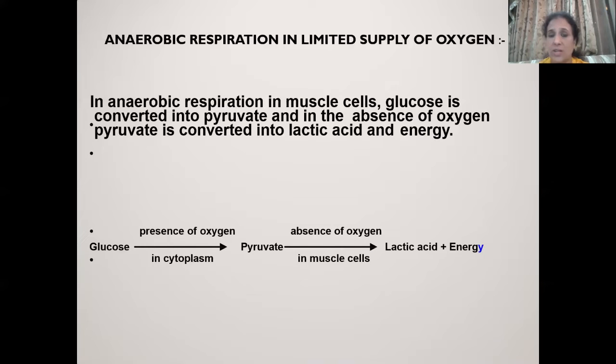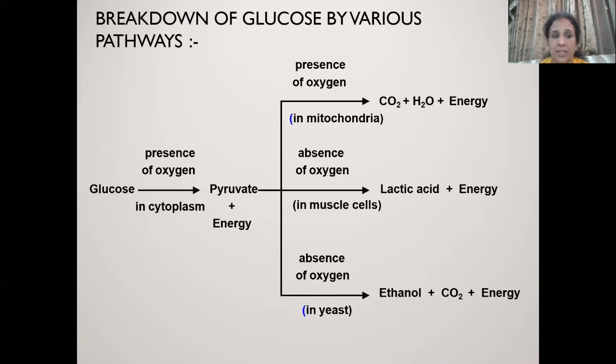Just now I informed you that when there is a limited supply of oxygen, as in the case of a skeletal muscle, then lactic acid is formed. This slide is showing the various pathways by which glucose breakdown may occur. It depends on whether oxygen is present or absent, in the case of yeast or in the case of a skeletal muscle.